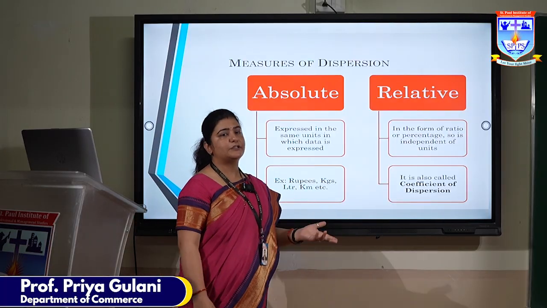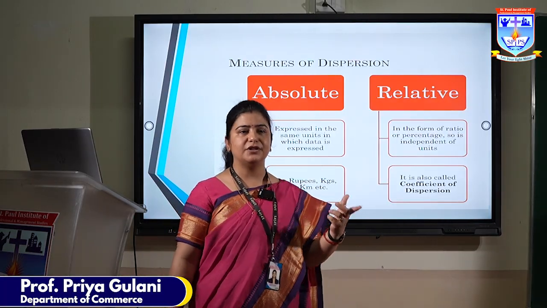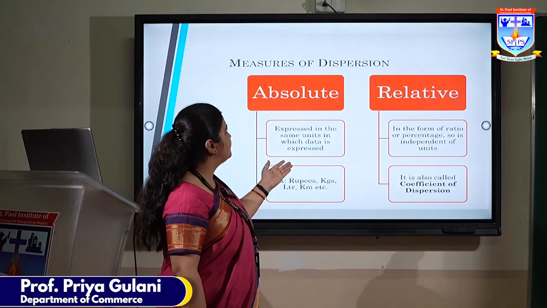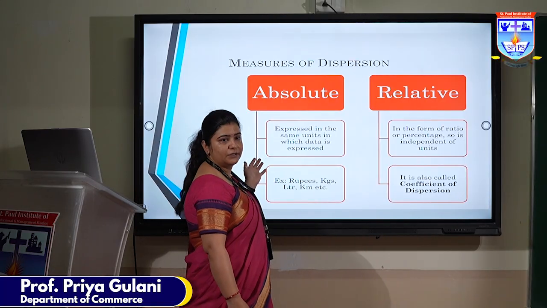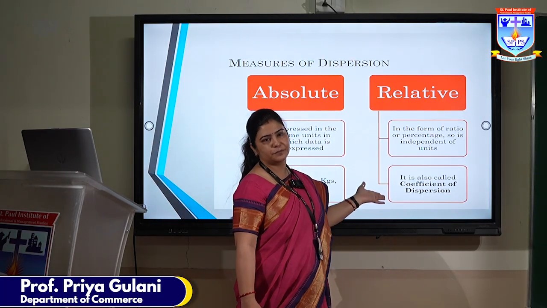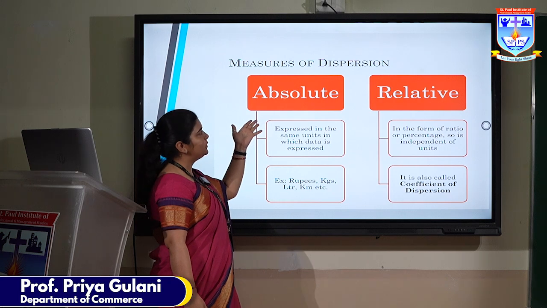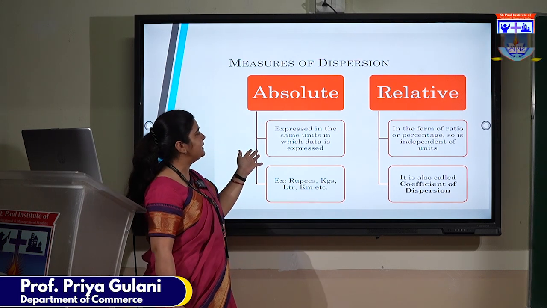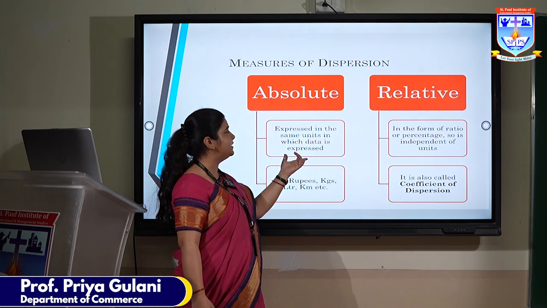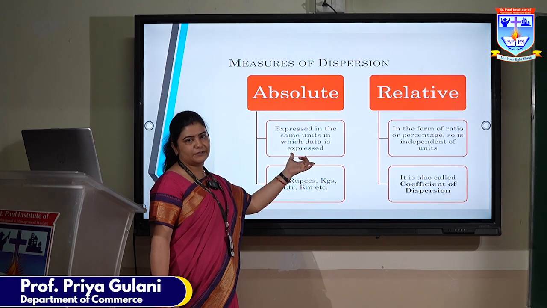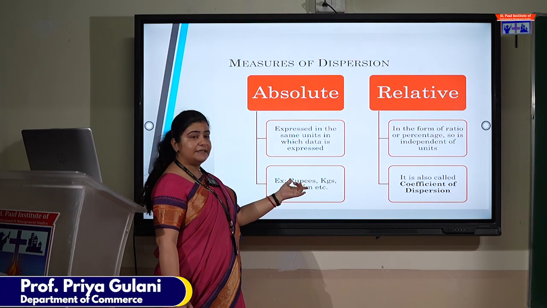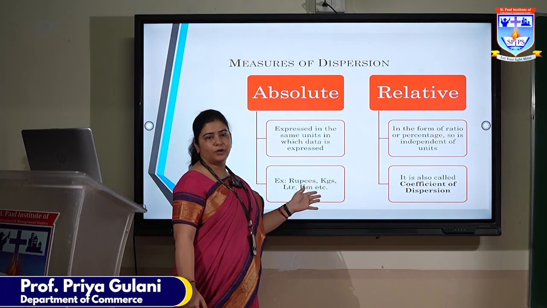Now, the measures of dispersion are of two types: the absolute measures of dispersion and the relative measures of dispersion. Talking about absolute measures of dispersion, it is expressed in the same units in which the data is expressed, for example, rupees, kg, liter or kilometer.